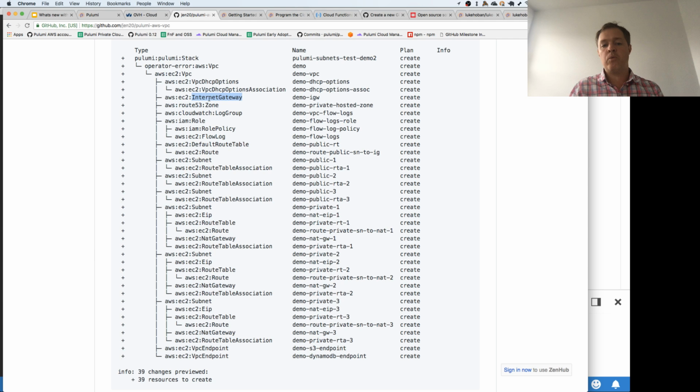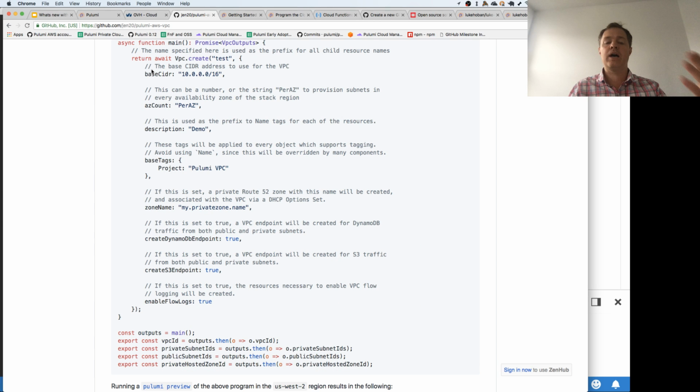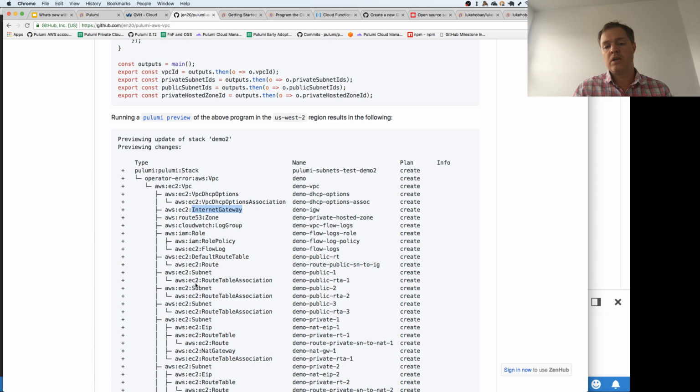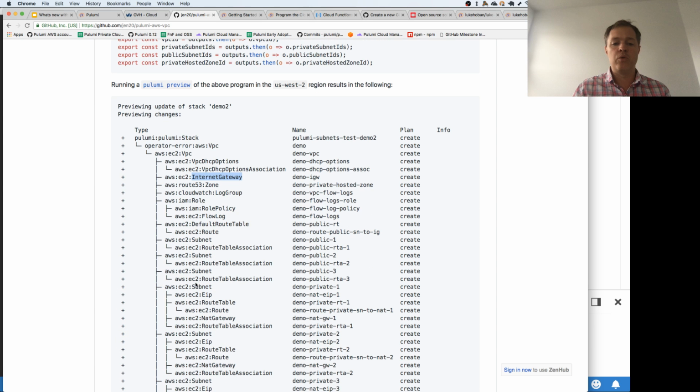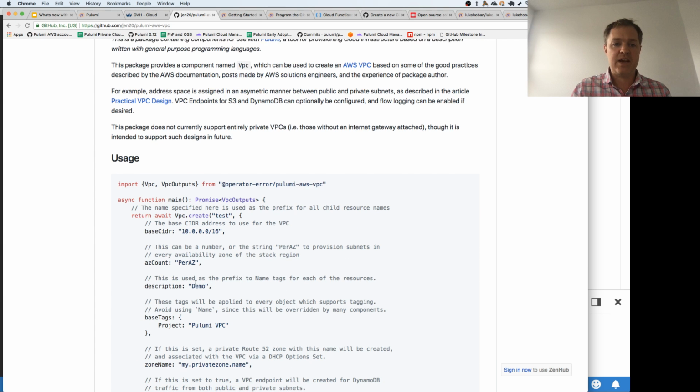And so what James's library here does is all the heavy lifting for that, and lets you just work at the much higher level of abstraction of "I want this VPC with these particular characteristics." Especially by publishing this as an open source component, he and others can contribute to make it richer in places where people want additional extensibility. But for most folks, there should be no need to work at the level of these underlying resources. So really excited to have this library available.